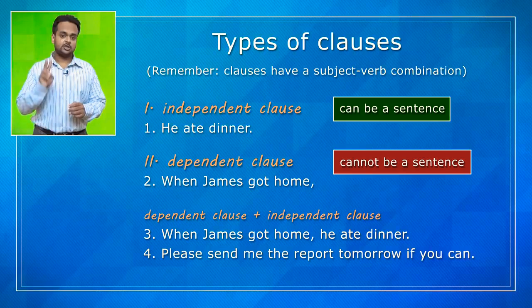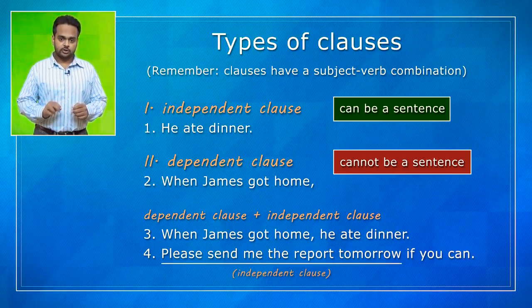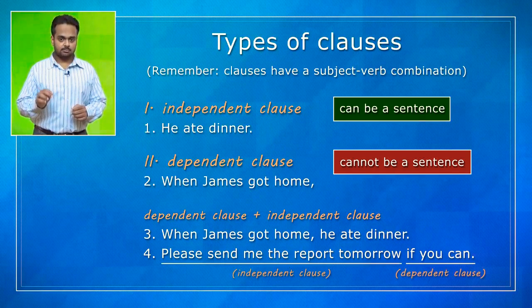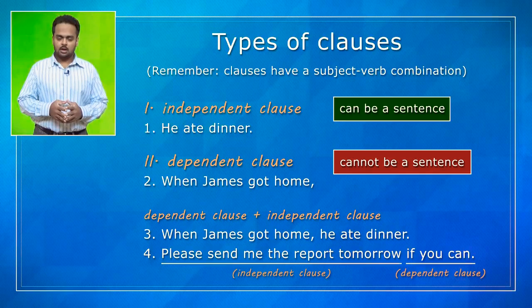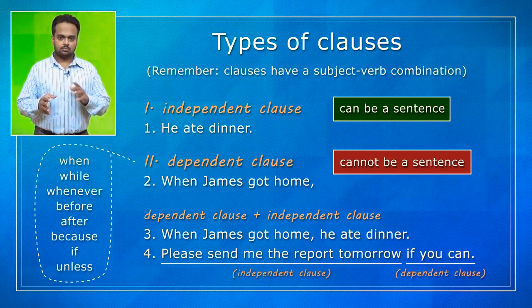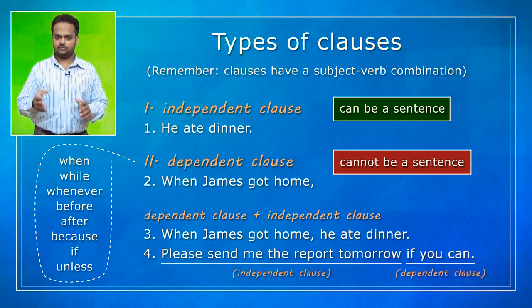In this next example, please send me the report tomorrow if you can. This sentence has two clauses. Here, the first clause is independent. Please send me the report tomorrow. And the second clause is dependent, if you can. Usually, dependent clauses will have words like when, while, whenever, before, after, because, if, unless, and so on.